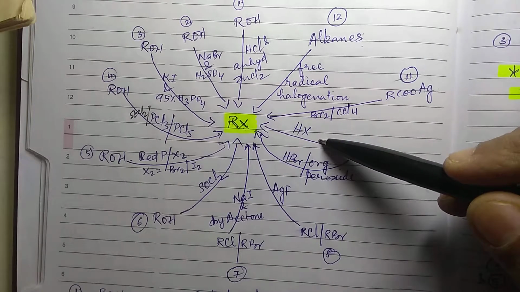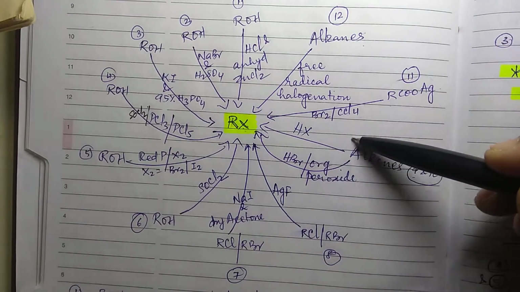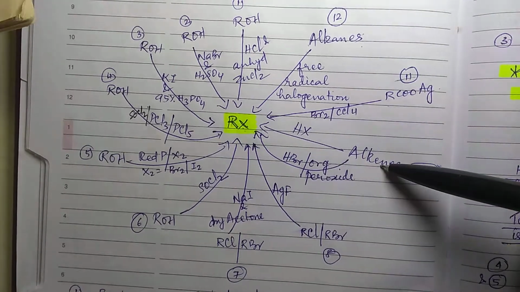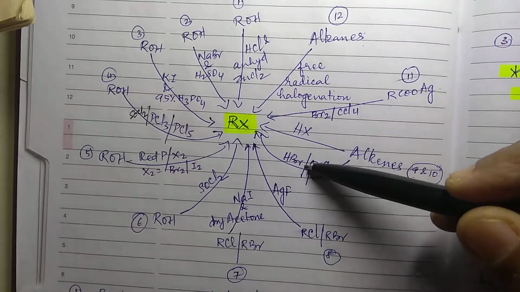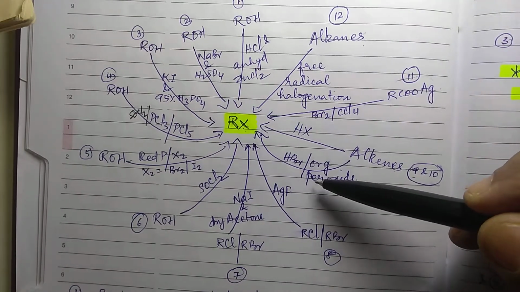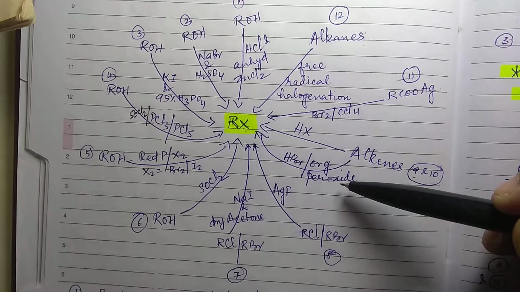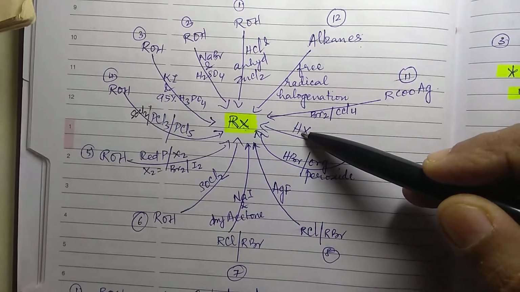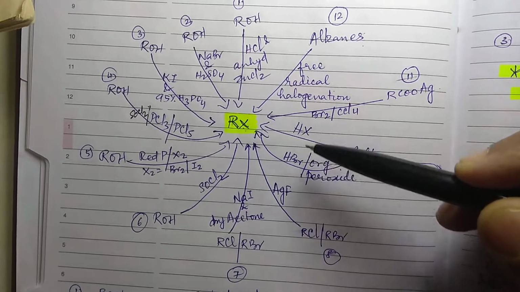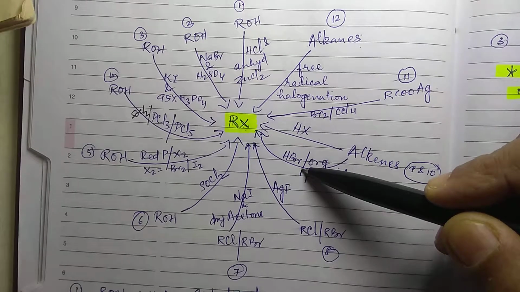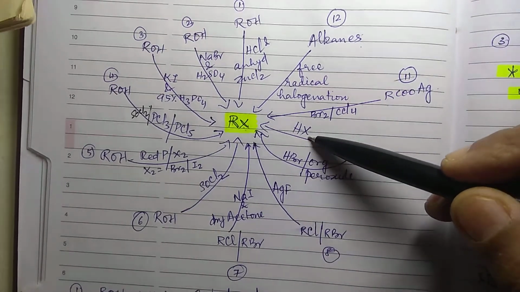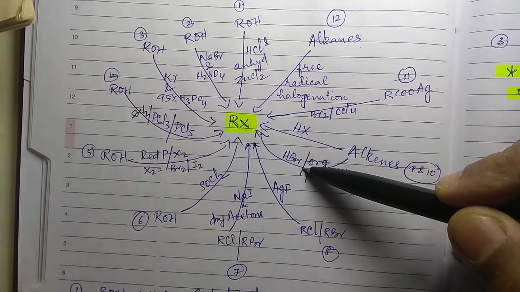Now this is called Markovnikov's addition if the alkene is an unsymmetrical one. In the same way, with an unsymmetrical alkene, if you are using HBr in the presence of organic peroxide, the reaction will follow anti-Markovnikov's addition. Here, if you add HX, X will be attached to the carbon having less hydrogen, whereas in the case of peroxide it will get attached to the carbon having more hydrogen, just the opposite. This is Markovnikov's addition, this is anti-Markovnikov's addition.